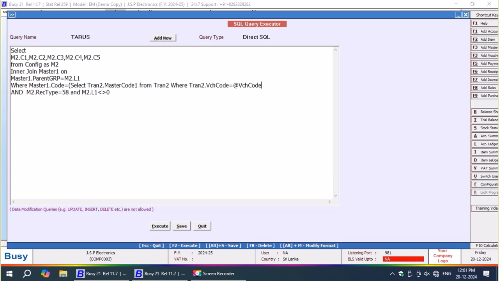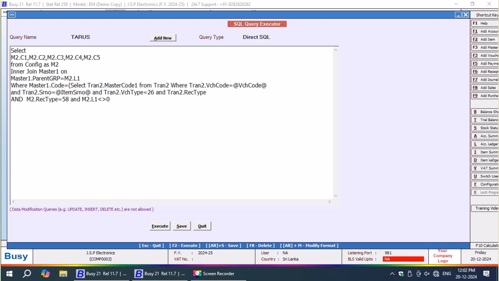I'm using some logic, that's all. I joined the configuration table with the master1 table, but taking the result of this particular code from the tran2 table. It's a simple logic, not a huge concept. tran2.rect type is code 26.